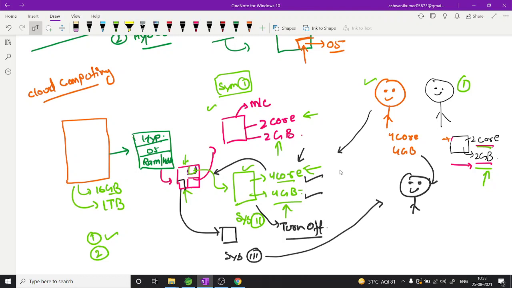What will AWS do now? Yeah, of course, if we are doing all these things in one system, then it will be a problem. It might be possible that I don't have sufficient resources to give this, or let's suppose a third person comes, right? So I don't have sufficient resources to give my system to this person. So in this case what will we do? So these are the drawbacks when we are doing the same things with the help of one host machine.